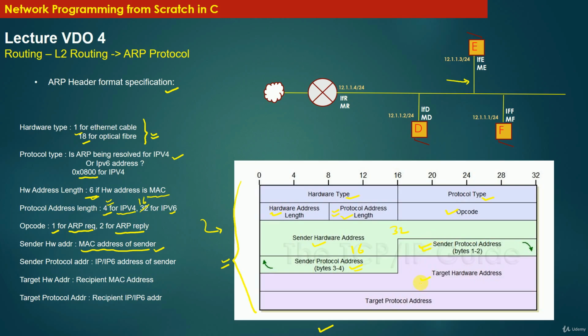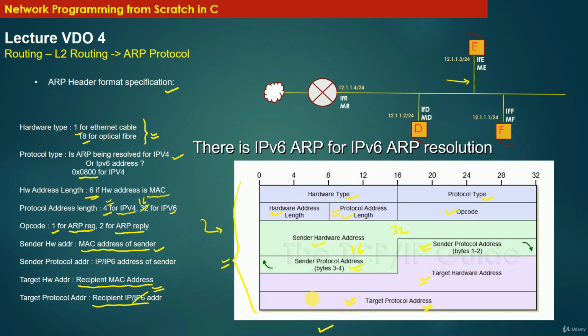And the next field is the target hardware address. This field represents the recipient MAC address, that is the MAC address to which this message is destined. And the final field is the target protocol address, which is the destination IP address for which this message is destined. So it will be the recipient IP address. It is not an IPv6 address, it can only be an IPv4 address, because you can see that the message specification allows you to specify only 32 bits as the target protocol address.